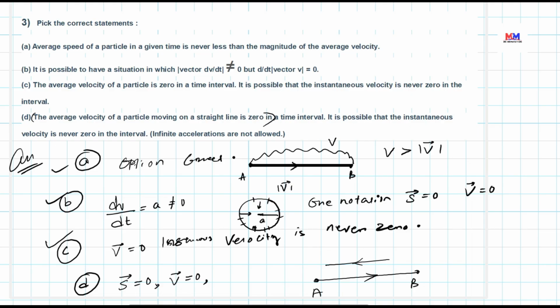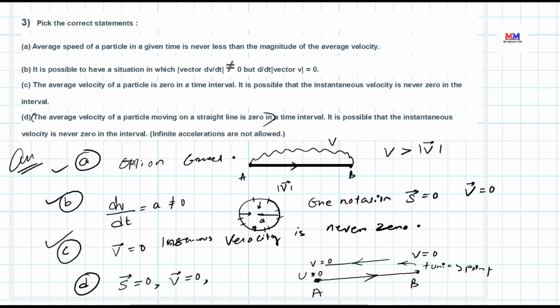Is it possible that instantaneous velocity is never 0 in this interval? So when looking into instantaneous velocity, when a body starts from point A, initial velocity is 0. When the body returns from B to A, at the turning point, velocity is also reduced to 0. When it reaches point A, at that point also velocity reduces to 0.